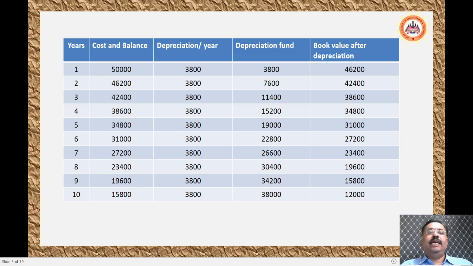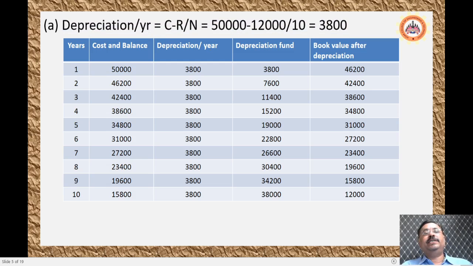Let us see a table. In this particular table, you can see the number of years, that is 1 to 10 years, the cost and balance. Initially it is 50,000 rupees you have invested. The depreciation per year will be calculated as (C minus R) divided by N, which is equal to (50,000 minus 12,000) divided by 10, which is 3,800.